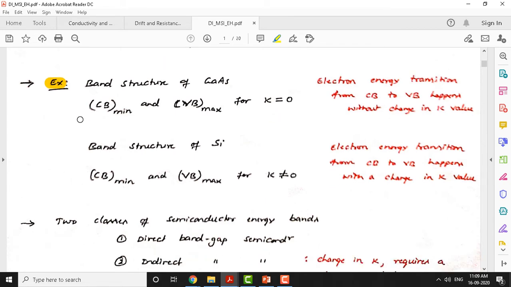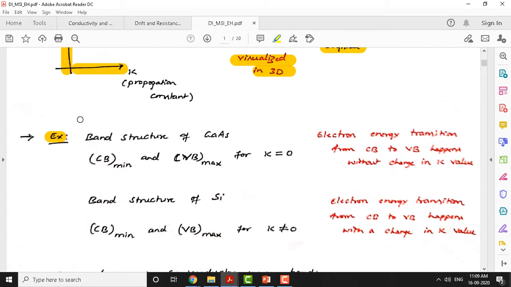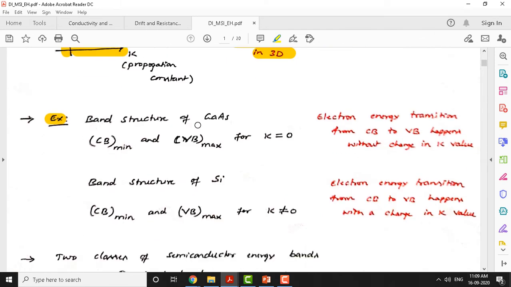So quickly let me move to those diagrams before I illustrate what we mean, with reference to the band structure of gallium arsenide. We define what is called CB. CB stands for conduction band minimum, and VB stands for valence band maximum. And if that happens at k equal to 0, then such materials are called direct band gap semiconductors. This is a simple definition. From here itself we can understand what we mean by a direct band gap semiconductor. An example of a direct band gap semiconductor is gallium arsenide.